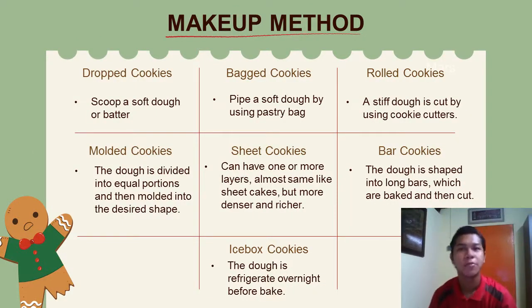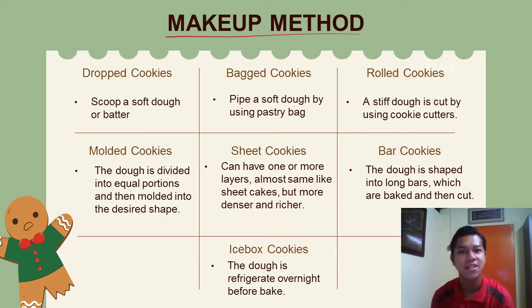Besides mixing methods, cookies also have makeup methods based on the type of cookies. There are 7 types of cookies. The first one is drop cookies, which are based on scooped dough or batter.